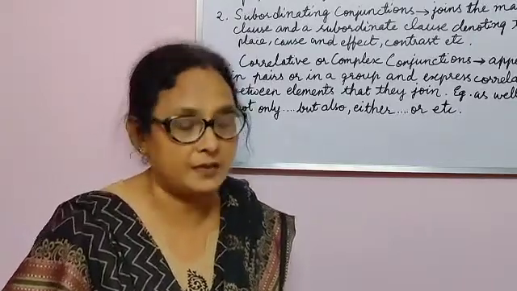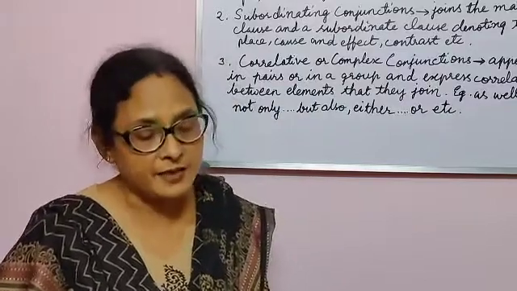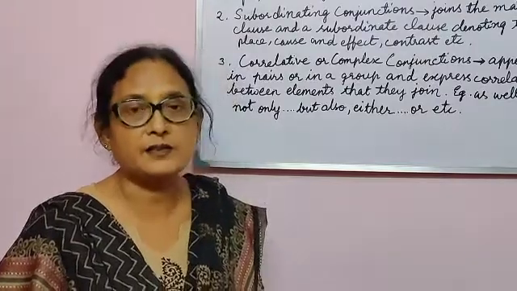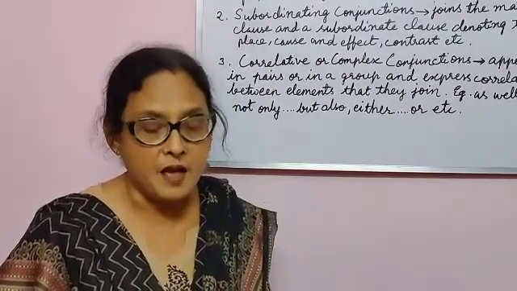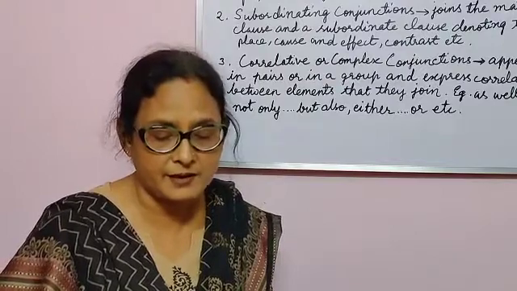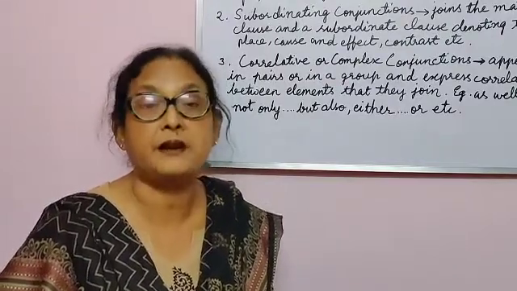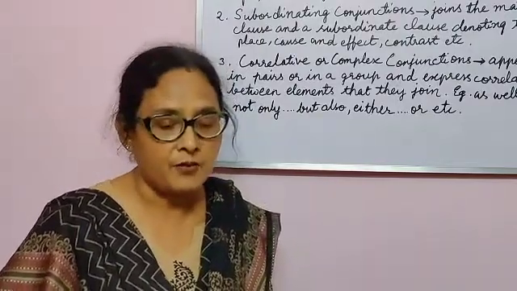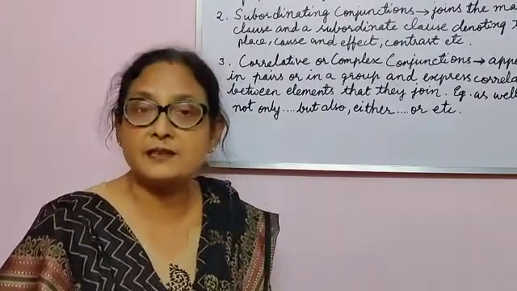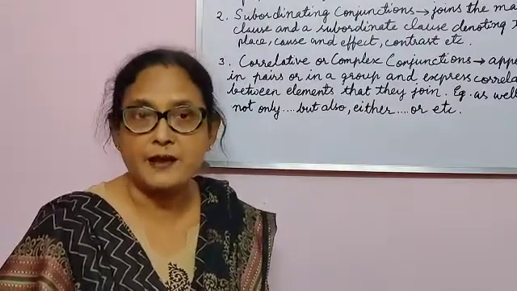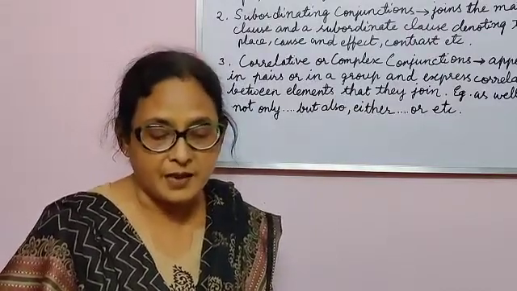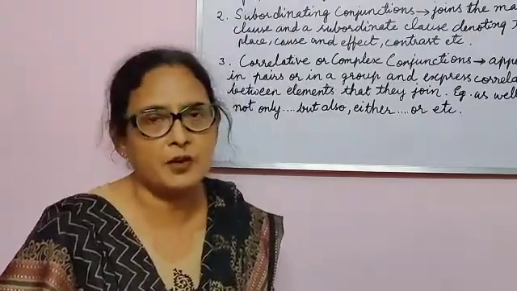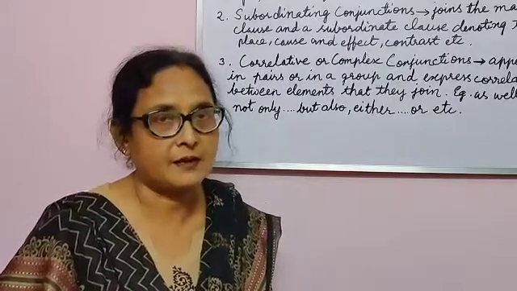Coordinating conjunctions of addition. Their function is to join two or more things or ideas of similar type, or to join two sentences. For example, Mahatma Gandhi, Jawaharlal Nehru, Bhagat Singh and B.R. Ambedkar were great freedom fighters. We see that they are of equal importance, the leaders are joined by 'and'. Another: Meeta likes painting and Meenal likes dancing. So sentences of equal kind can be joined with 'and'.